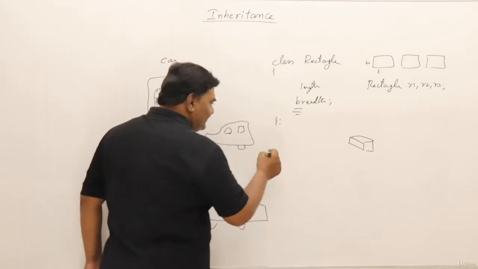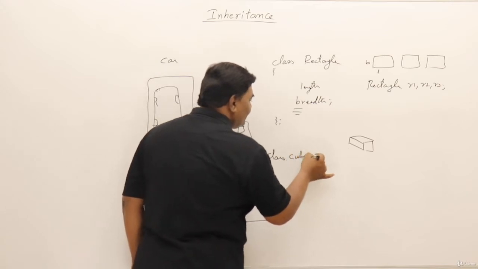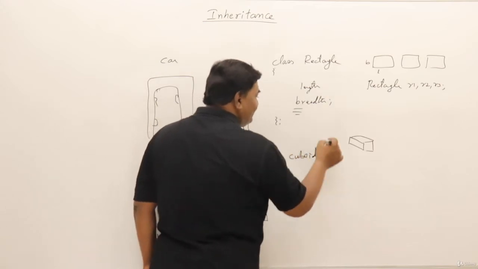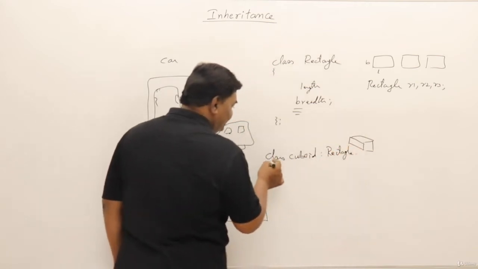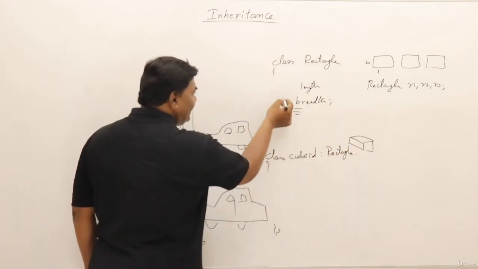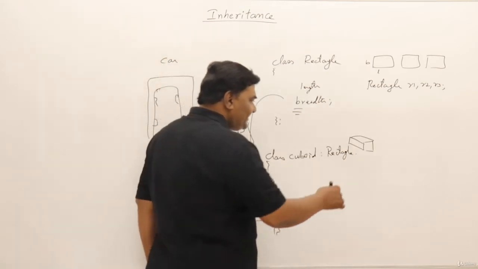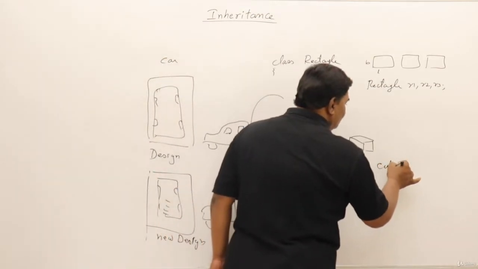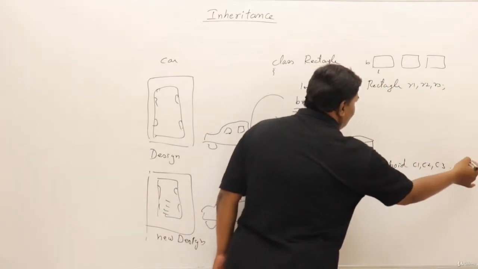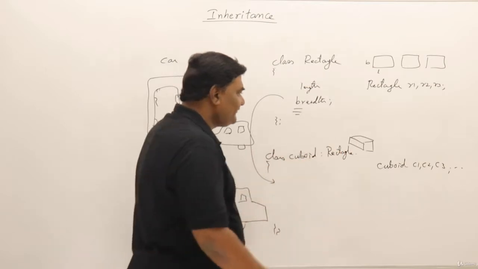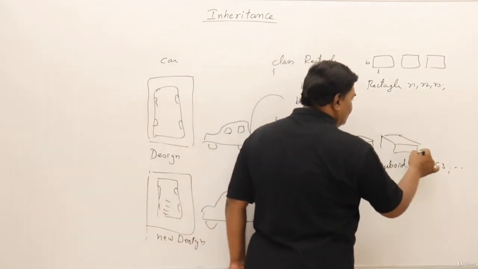So I will say class cuboid should extend from rectangle, that is, inheriting from rectangle. I want everything that is there in rectangle to be borrowed here also. Then I create objects of cuboid, C1, C2, C3, and so on. The objects of cuboid can be created with various dimensions, whatever I like.